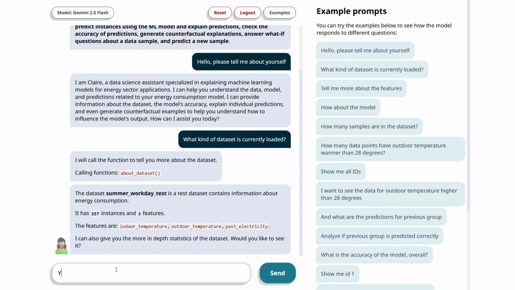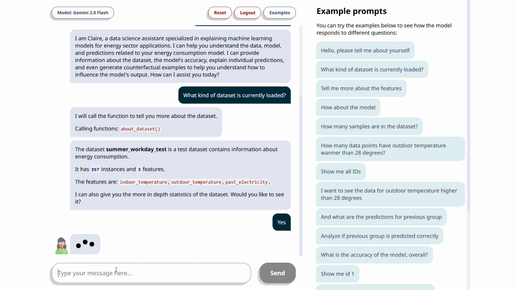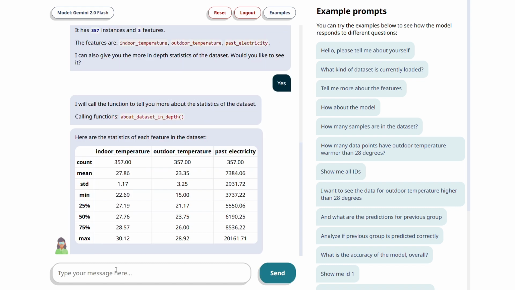Since the assistant is aware of the conversation context, a simple yes from the user is enough for it to understand that more in-depth statistics are being requested. This time, the template response is populated with a table displaying the computed dataset feature statistics.